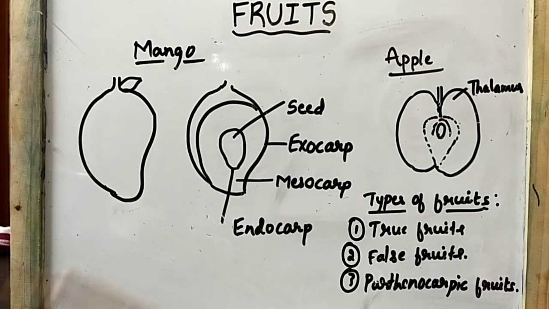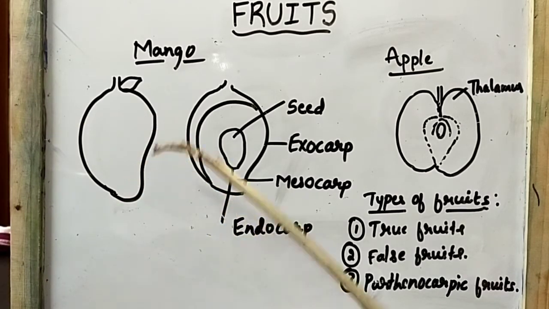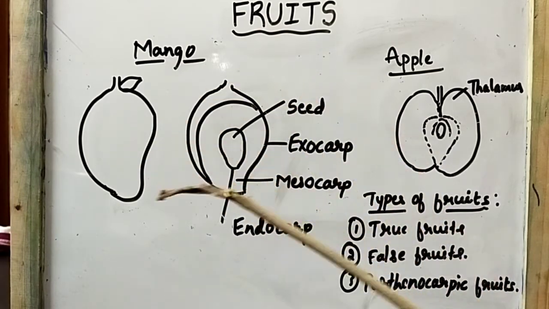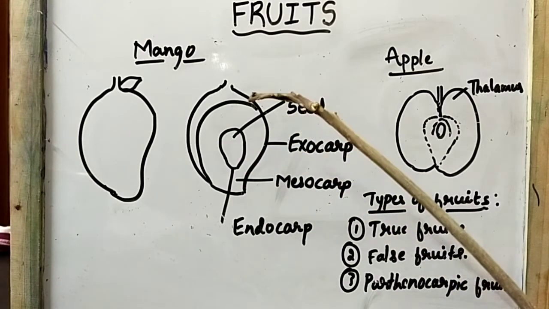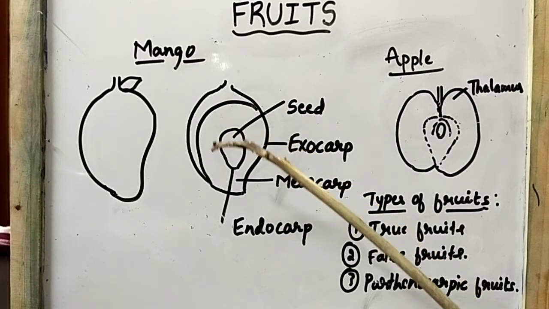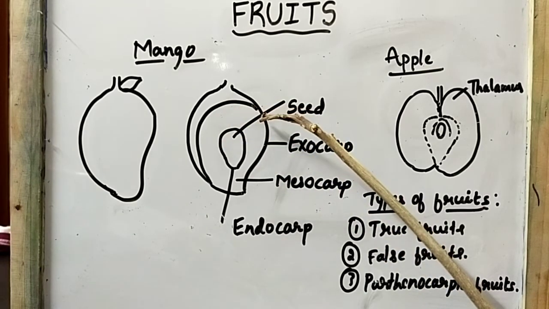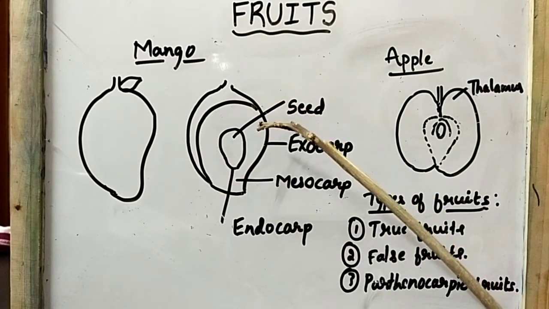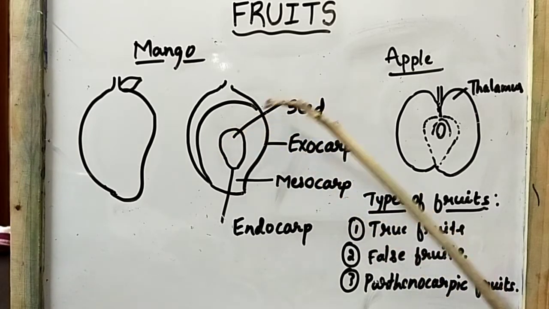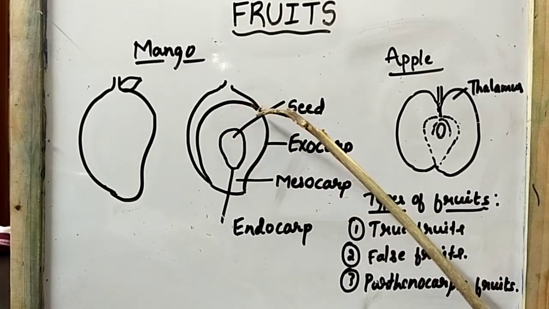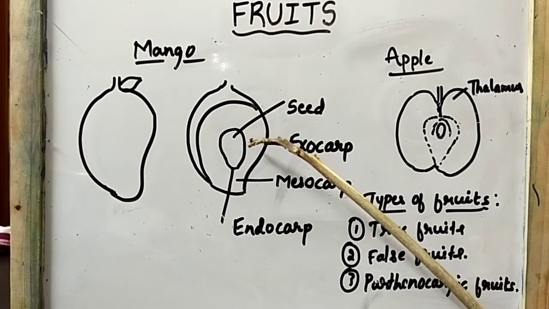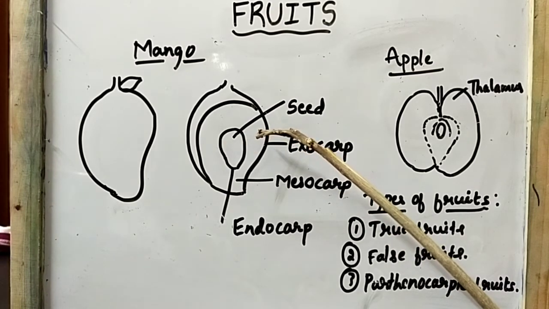So if you see this diagram, what structure is this? It is a mango. In the mango, we have the fruit wall. Whatever different parts are present outside the seed, all of them come under the fruit wall. So this is the seed, and outside the seed, whatever we have in the mango, all those parts come under the fruit wall, that is pericarp.